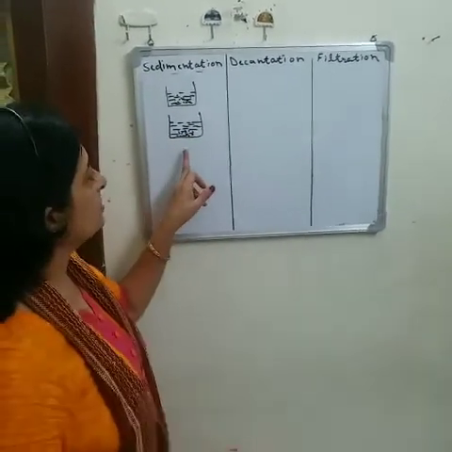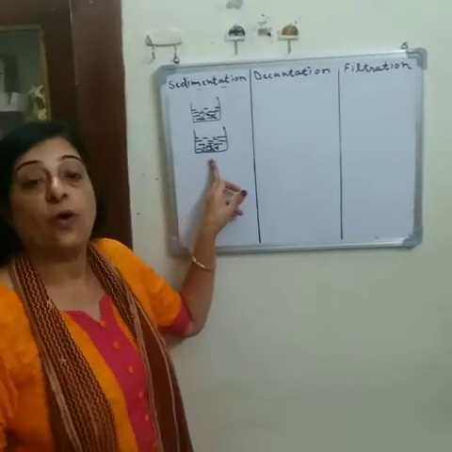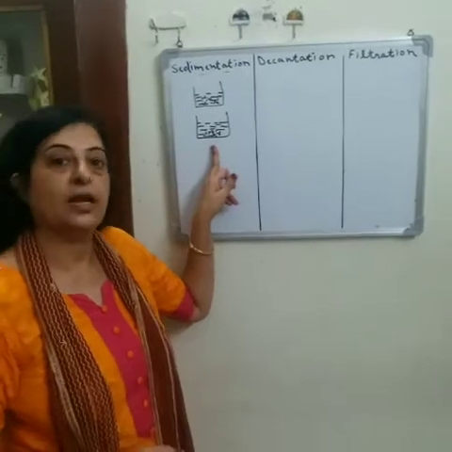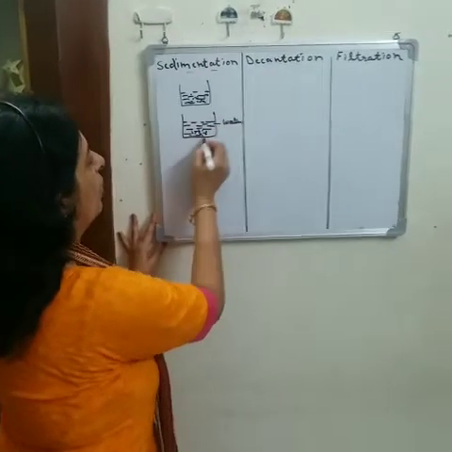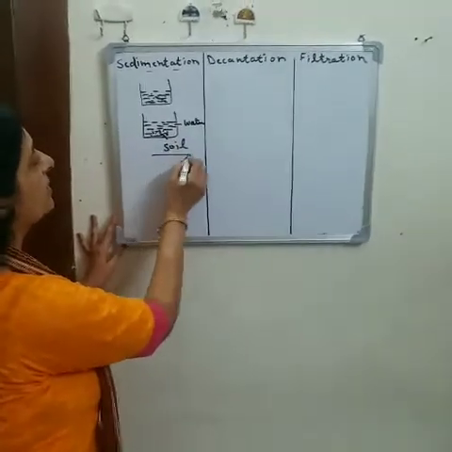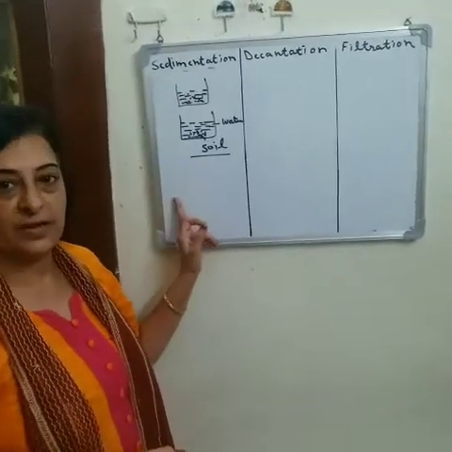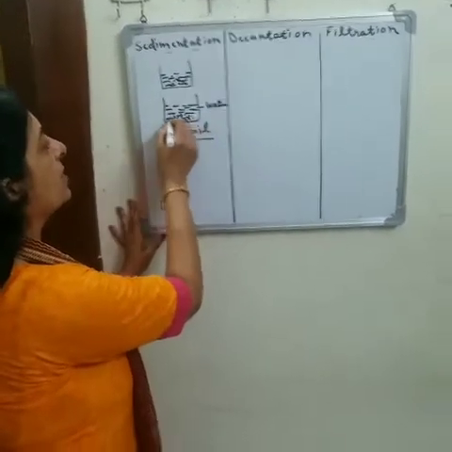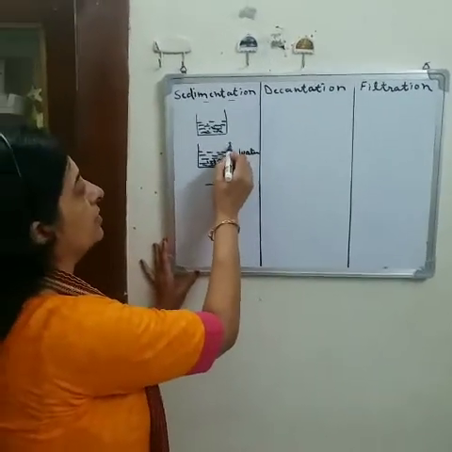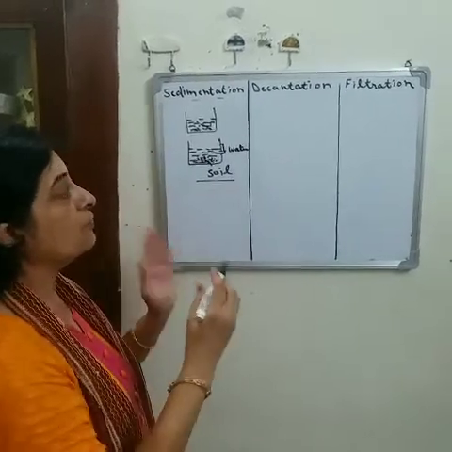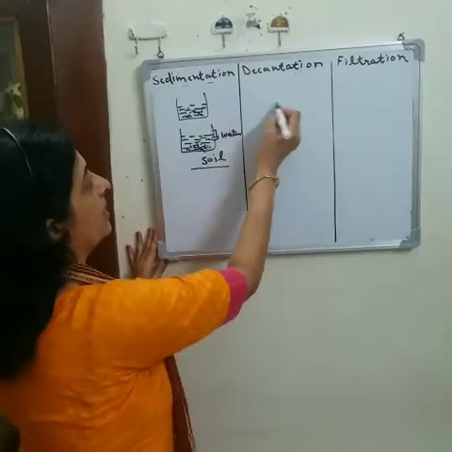So what is the process of sedimentation? The process of settling down of heavier insoluble particles is known as sedimentation. After sedimentation, when the heavier particles of soil have settled down, the upper clean water will be taken out, decanted into another beaker.